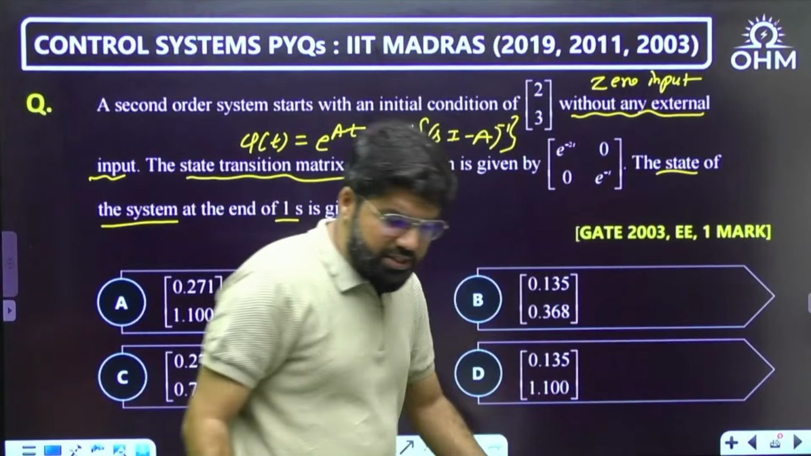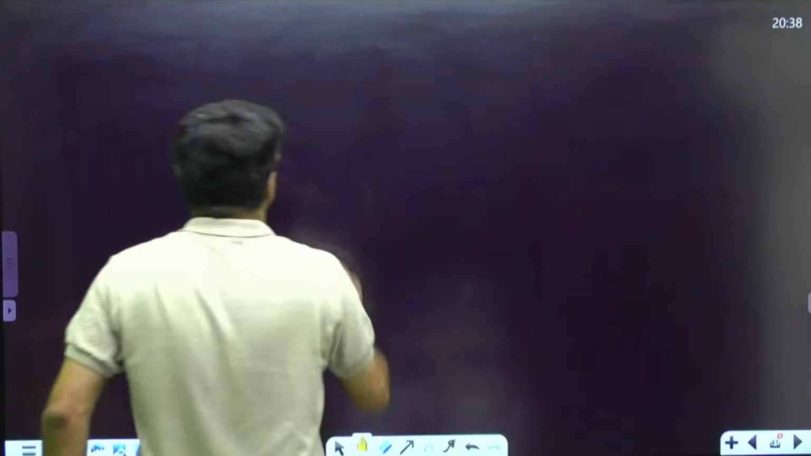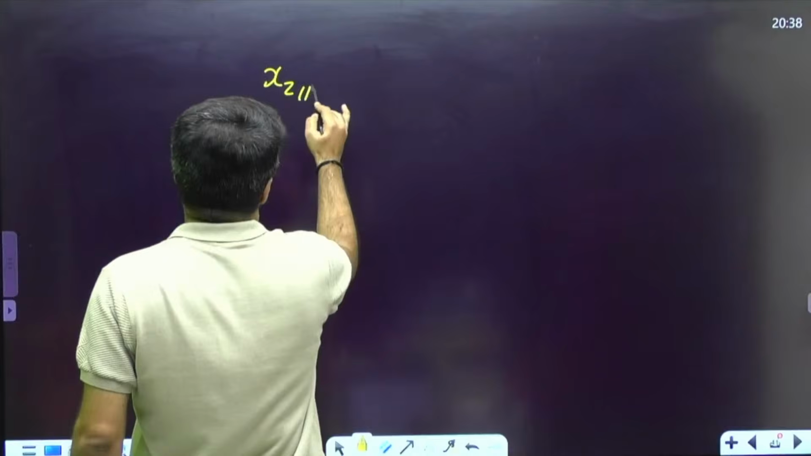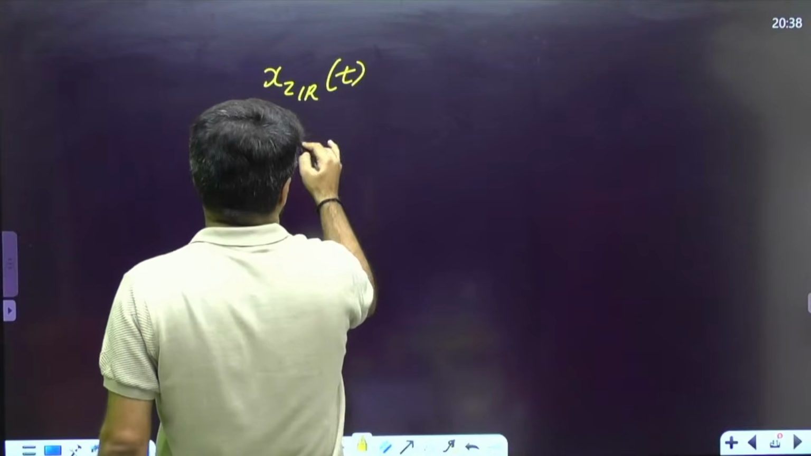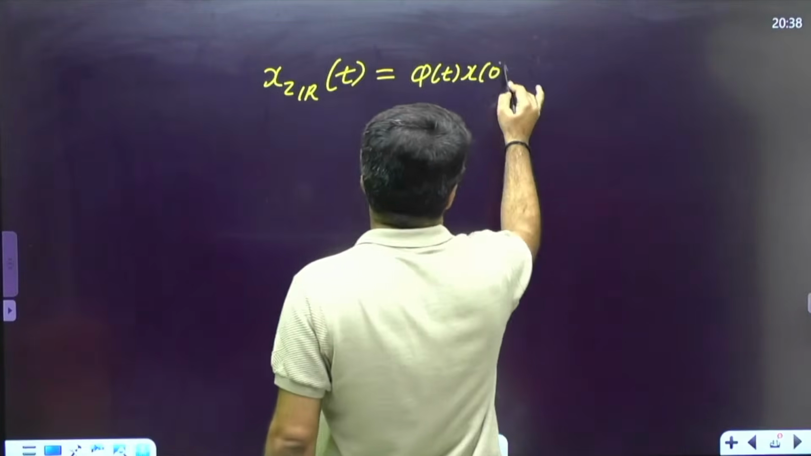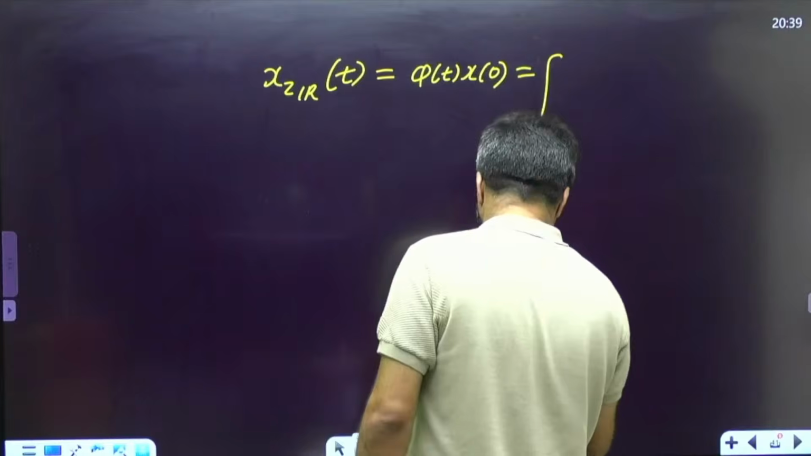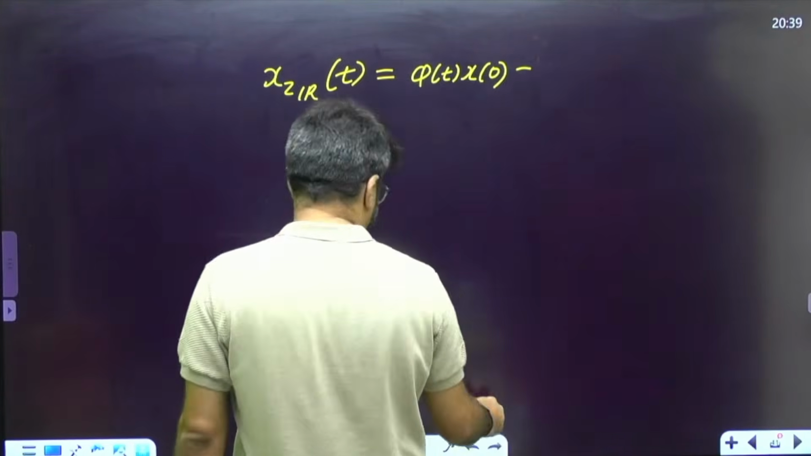So what describes the state of the system? The state vector. And the state vector in zero input condition, ZIR, is simply given by phi t into x naught. This question is only on this calculation.